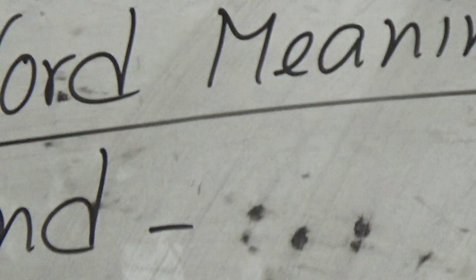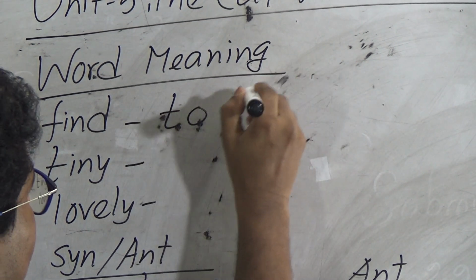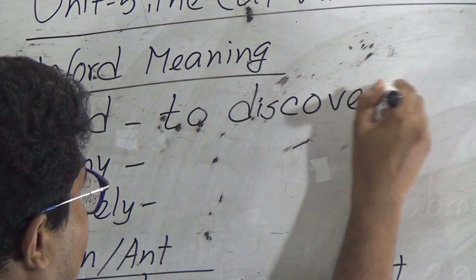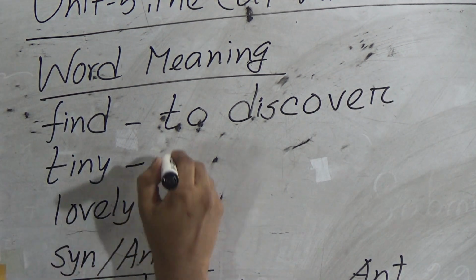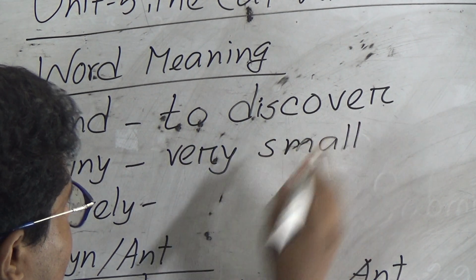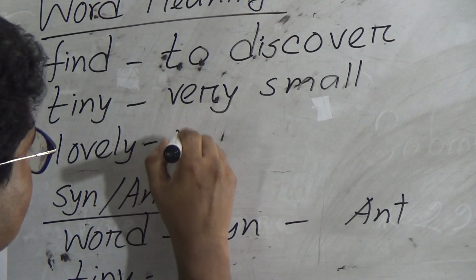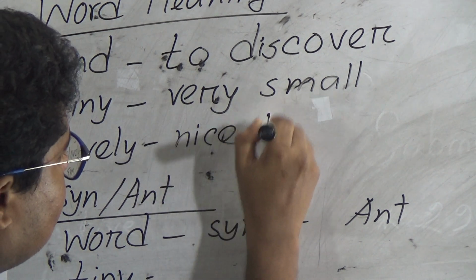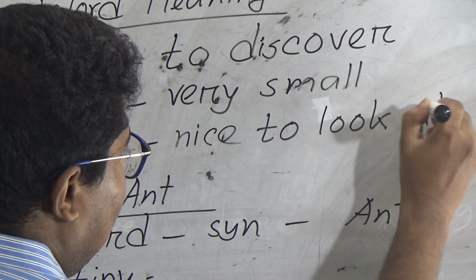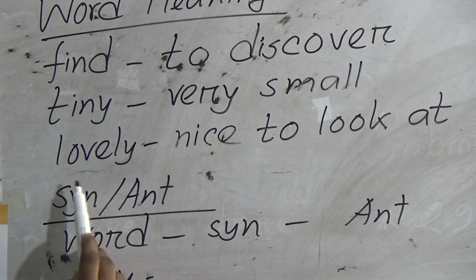Unit 5, the cat with no tail, word meaning. Find means to discover, D-I-S-C-O-V-E-R. No full stop. Tiny means very small. Lovely means nice to look at. So find, to discover; tiny, very small; lovely, nice to look at.